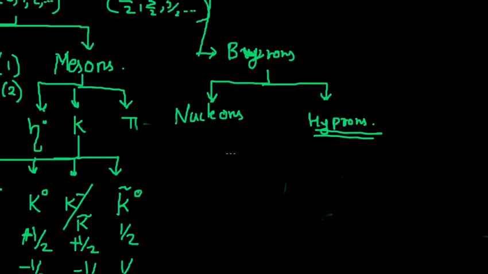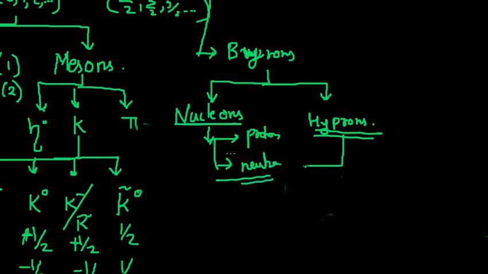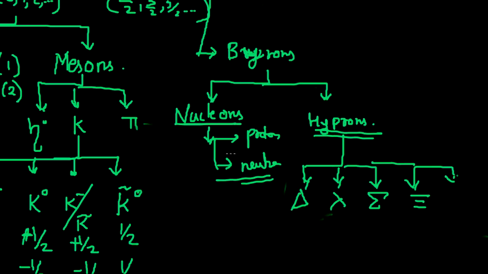Here, in nucleons you already know the two types, that are protons and neutrons. In hyperons you have delta, lambda, sigma, and also cascade, and one more particle which is omega.